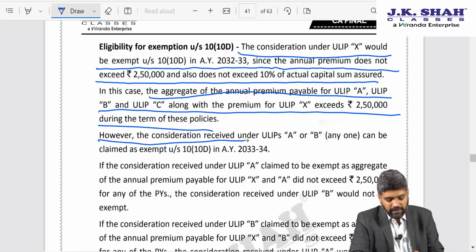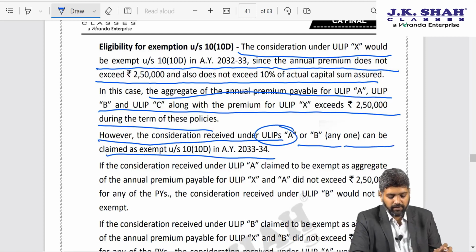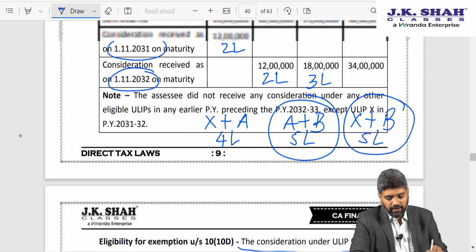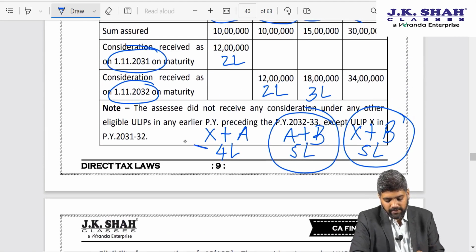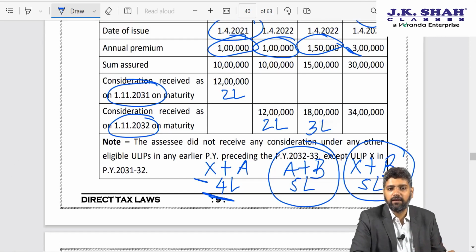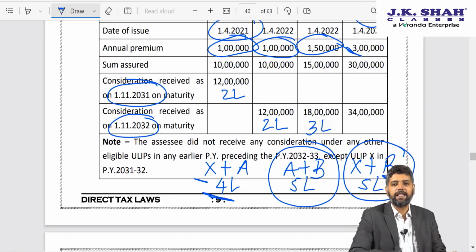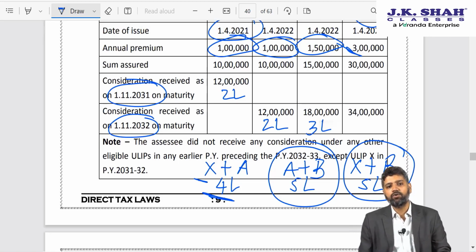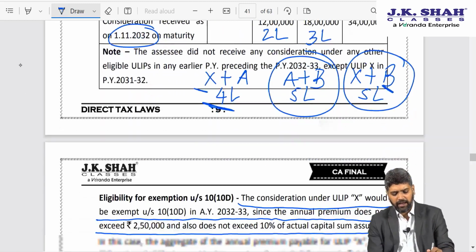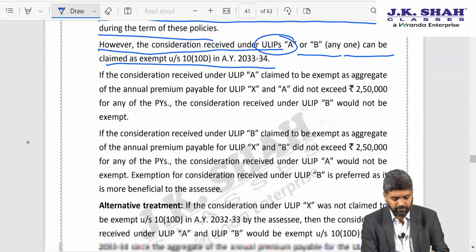However, the consideration received under ULIP A or B, any one, can be claimed as exempt in AY 33-34. So they are saying the combination of X and B because there the gain is maximum. If I take X and A, that makes no sense because there the gain is lower, so my tax benefit will be lower. So I would choose X and B. Alternatively, I can choose A plus B as well, as they may have stated ahead.